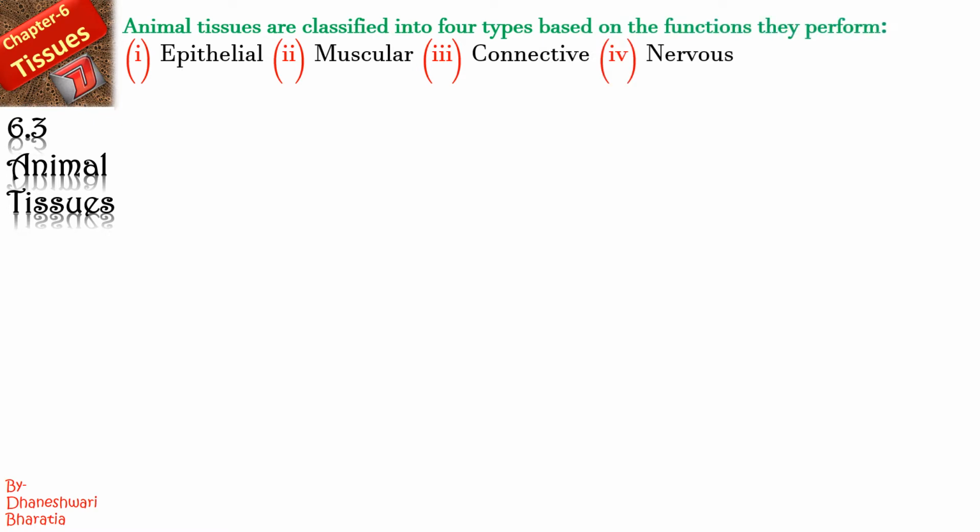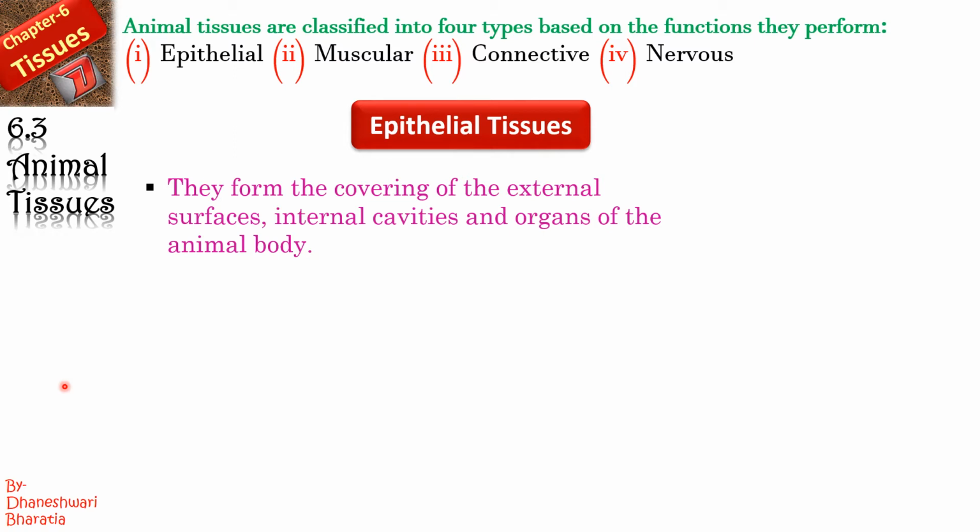Animal tissues are classified into four types on the basis of the functions they perform, and they are epithelial, muscular, connective and nervous. You have to remember all these four types. Am I clear? So now let us begin with epithelial tissues. They form the covering of the external surfaces, internal cavities and organs of the animal body.